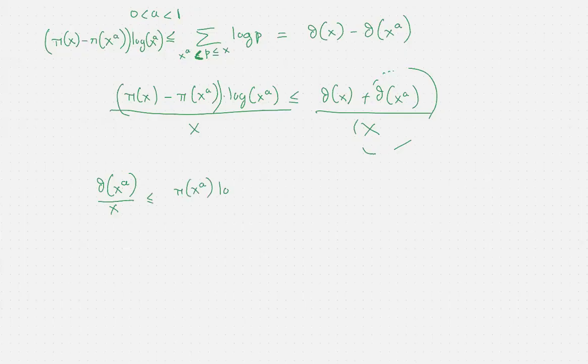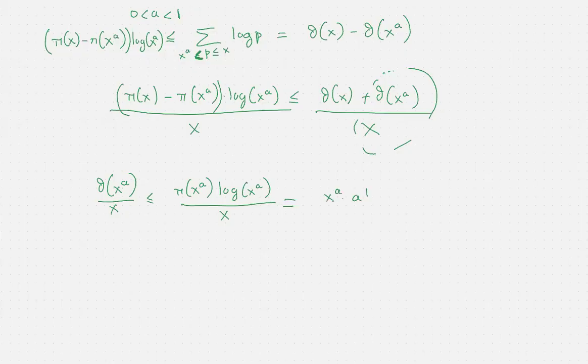And now, because of the properties of the logarithm and the fact that the amount of primes that do not exceed x to the a is at most x to the a, we will have this.